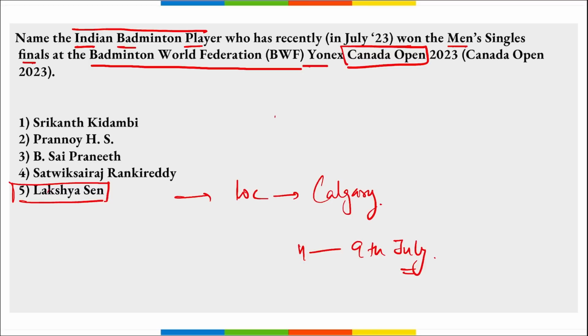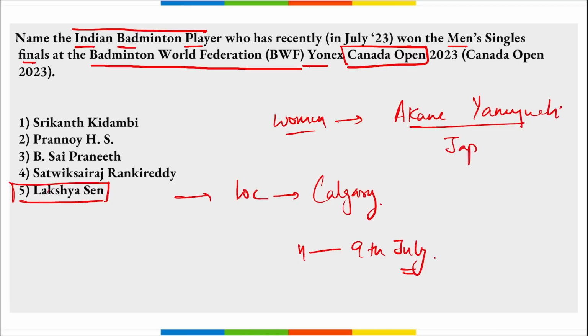Who recently won it? Lakshya Sen. But if we talk about the women's singles, who won the women's singles? It was won by Akane Yamaguchi, right? And she's from Japan. And Indian badminton player PV Sindhu lost to Akane Yamaguchi in the semi-finals.